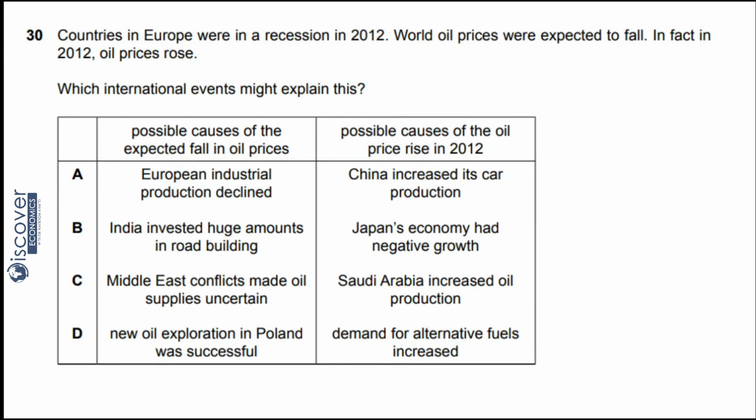Then come to B, India invested huge amounts in road building. Now as investment increases, the demand for oil might increase and it will rather increase the prices. So this is not going to be the suitable answer. Come to C, Middle East conflicts made oil supplies uncertain. Now see, if it is just an uncertainty, so this is also not appropriate.